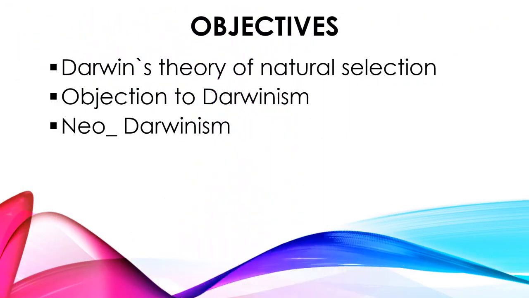So today we are supposed to discuss one more theory which is given by Darwin. So Darwin's theory of natural selection and objections to Darwinism as well as neo-Darwinism.